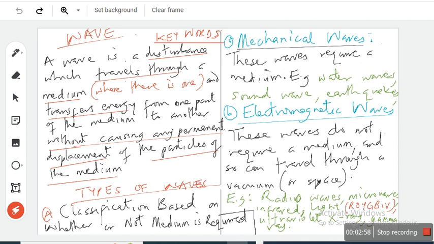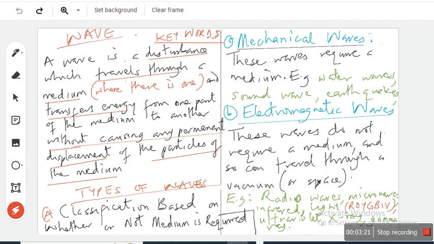If it does what? You need to be audible. Okay, a mechanical wave needs a medium. Without a medium, it can't move, it can't travel, it can't propagate. For instance, sound.